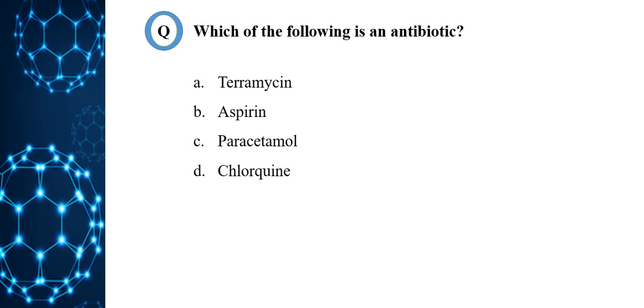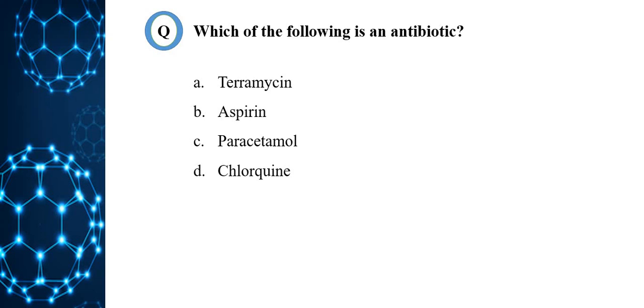The first antibiotic was discovered by Alexander Fleming, that is penicillin. Antibiotics are classified in two ways: broad spectrum antibiotics and narrow spectrum antibiotics. Antibiotics which kill or inhibit the growth of a wide range of gram-positive as well as gram-negative bacteria are called broad spectrum antibiotics.